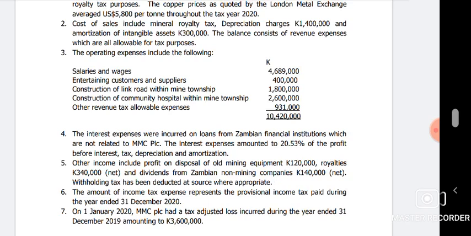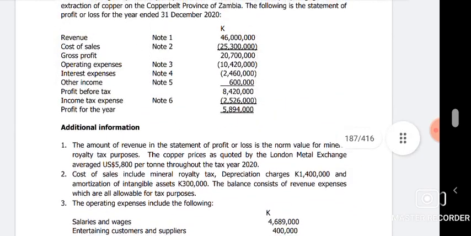Now, how do we treat them? These are subject to what? Withholding tax. Mainly, all investment incomes are subject to withholding tax. So, first of all, what we're going to do is this. These items have been included in your other incomes.